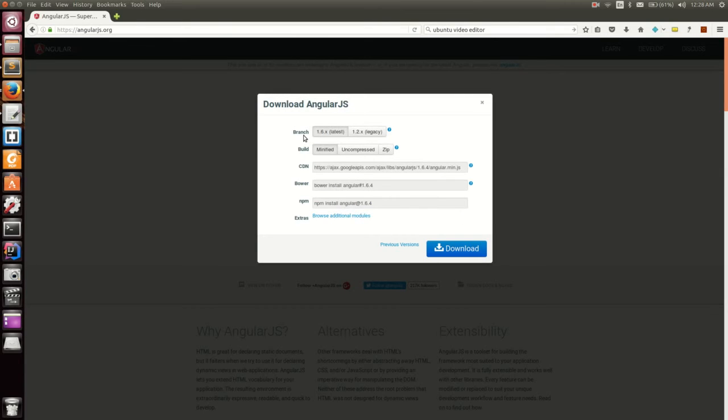Here you see it is branch 1.6.x, the latest. You can go with the minified or the uncompressed build. I think you should go with the minified since you probably don't want to debug. If you want to debug, go with the uncompressed. You can download it, then include it in your page. Otherwise, copy that CDN.